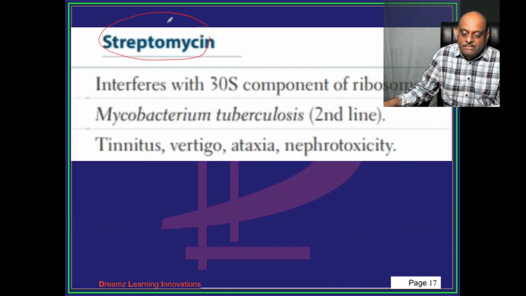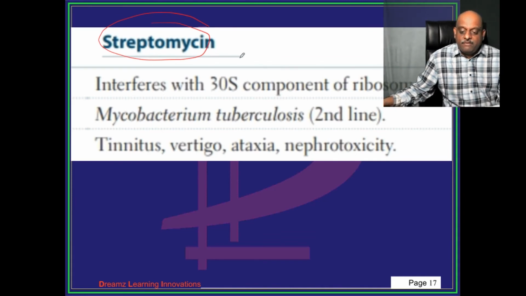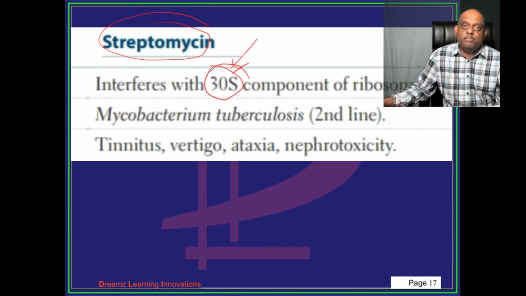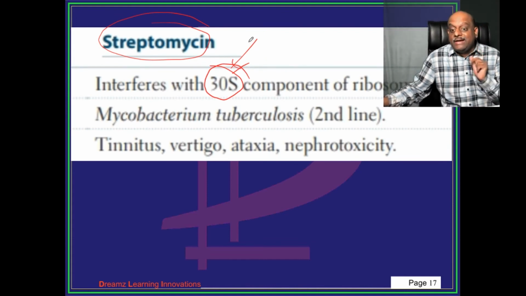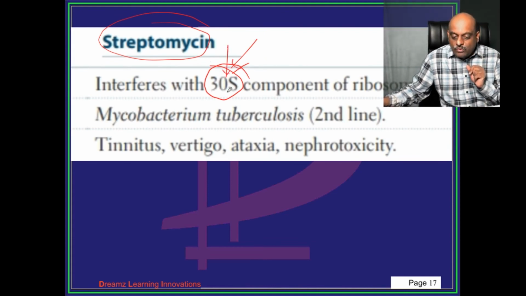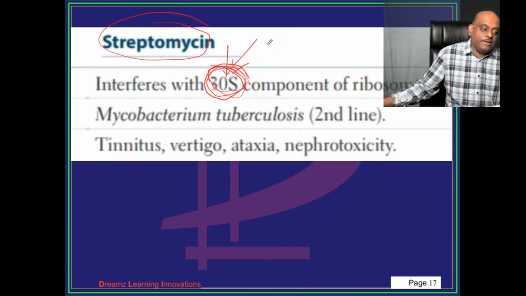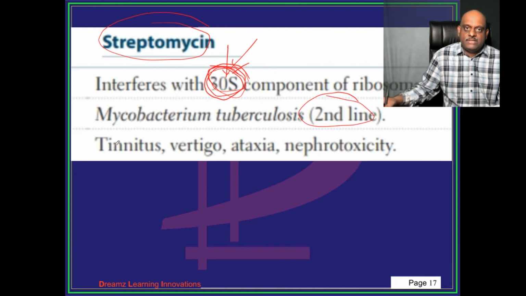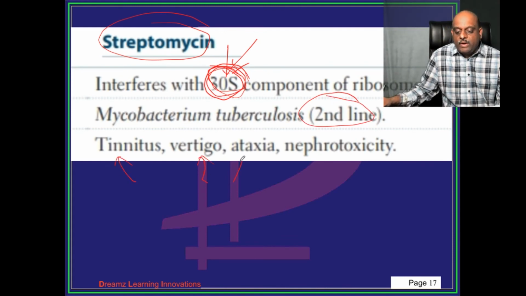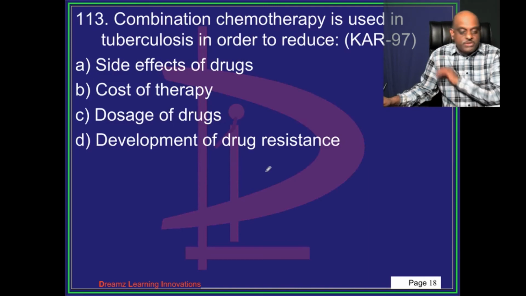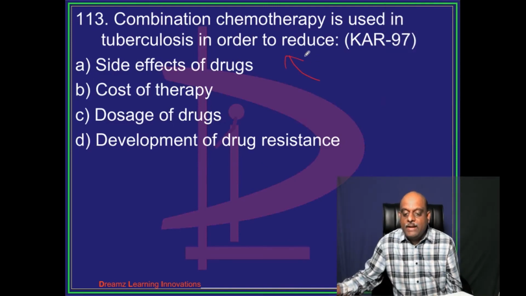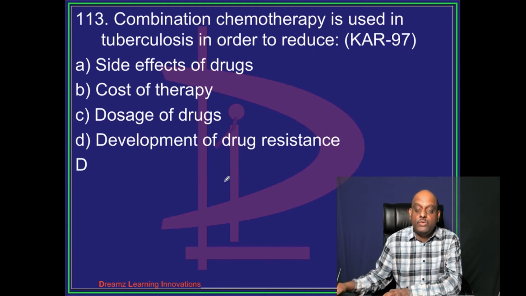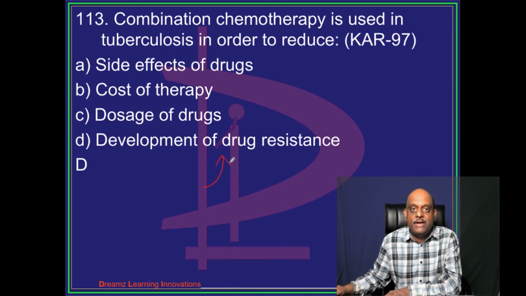Now, streptomycin. Streptomycin interferes with the 30S component of ribosome. So you should remember, doctor, aminoglycosides and tetracyclines, they love to stick with 30S. Then it is a second line drug, streptomycin. It leads to tinnitus, vertigo, ataxia, nephrotoxicity is what you should remember. Now the combination chemotherapy, why do we use? We use it to prevent the development of the drug resistance.